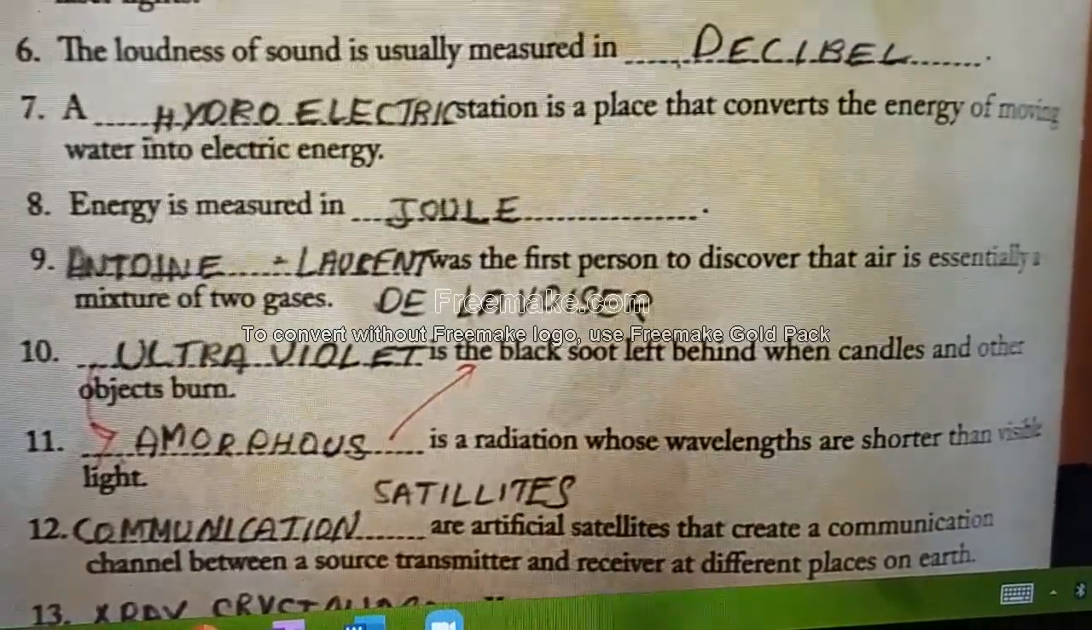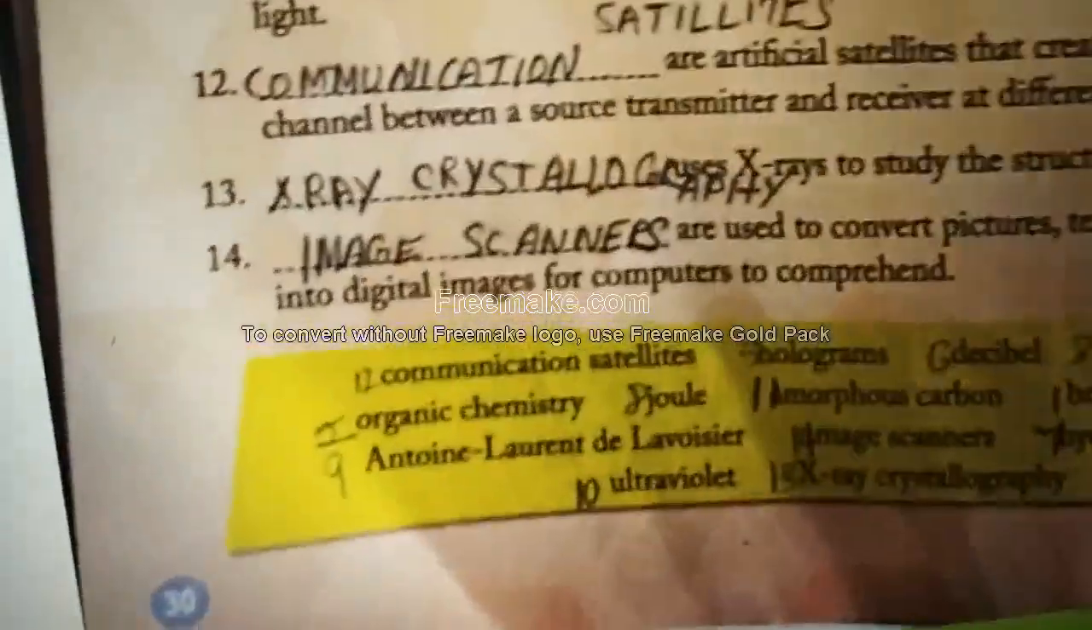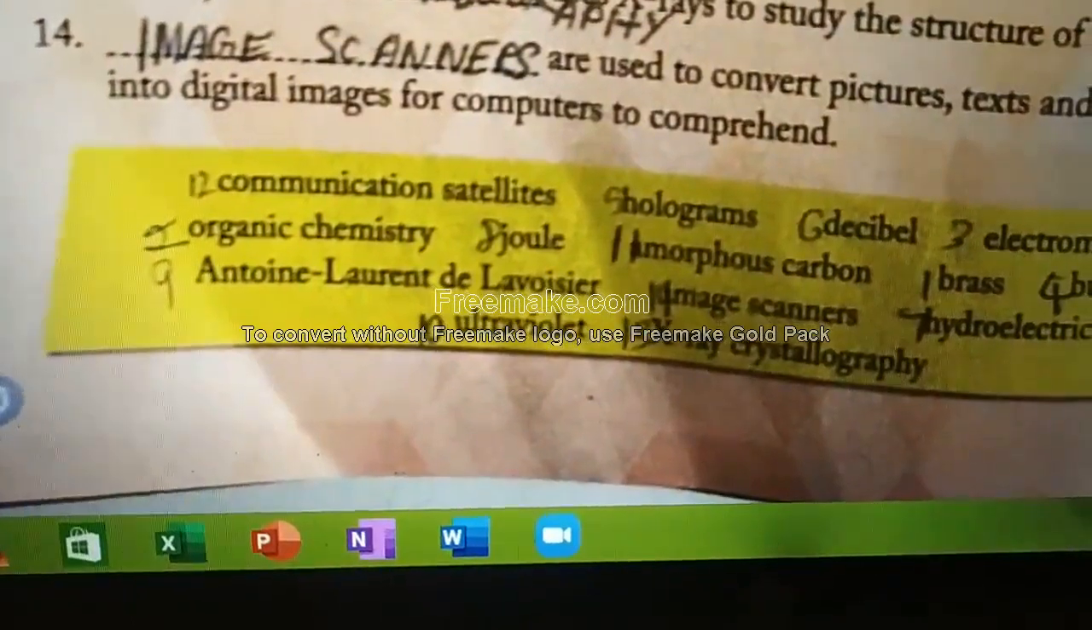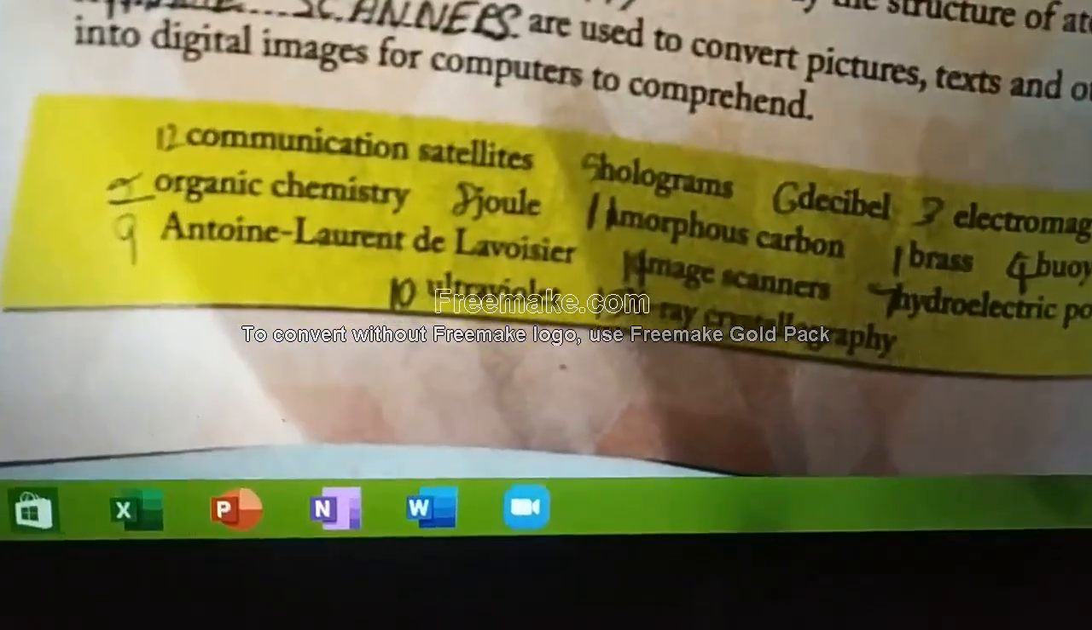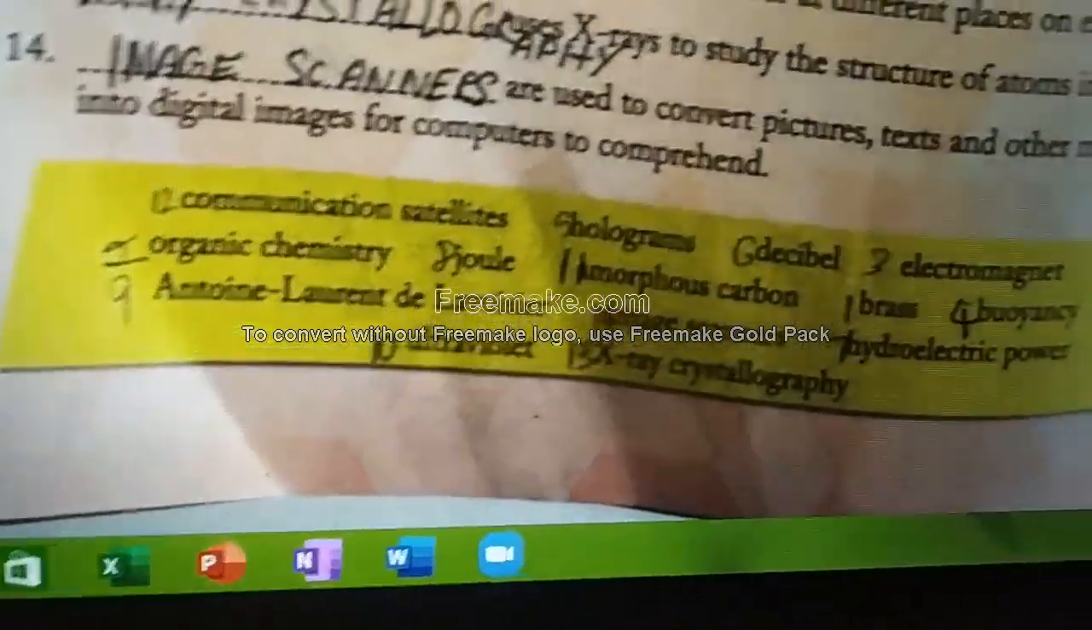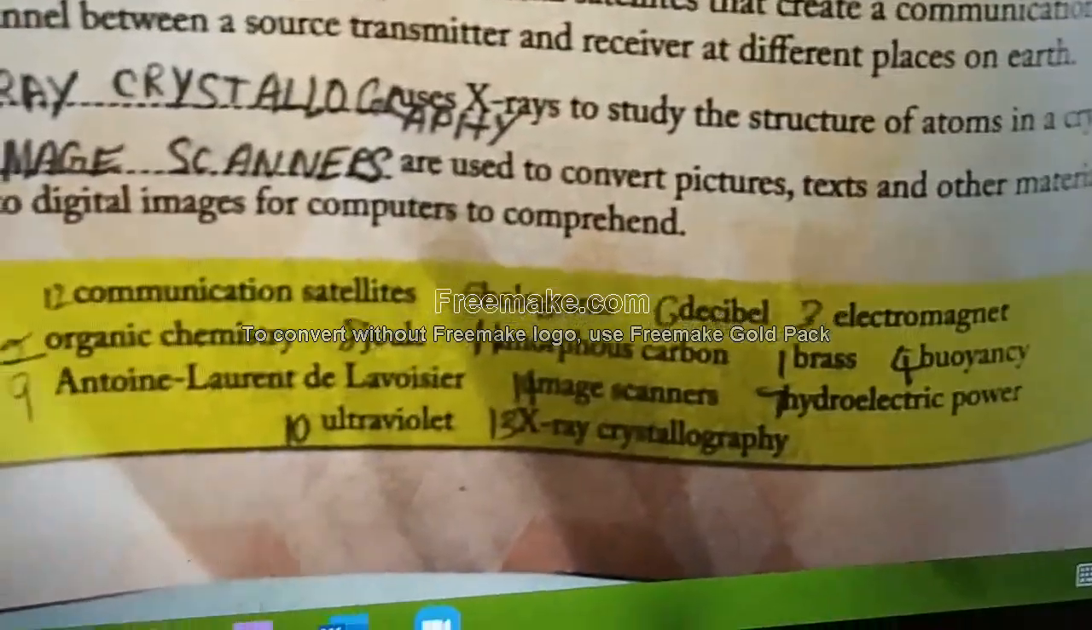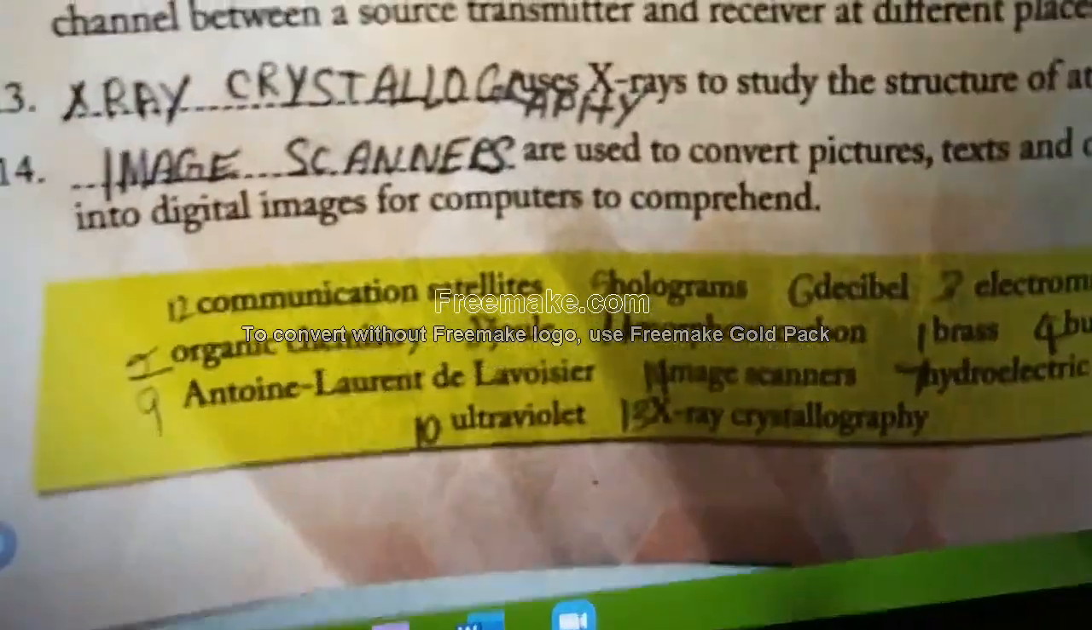Dash was the first person to discover that air is essentially a mixture of two gases. Air is obviously a mixture of two gases. Who found it? Antoine Laurent de Lavoisier. Refer that for spelling. Refer down and write. Antoine Laurent de Lavoisier.